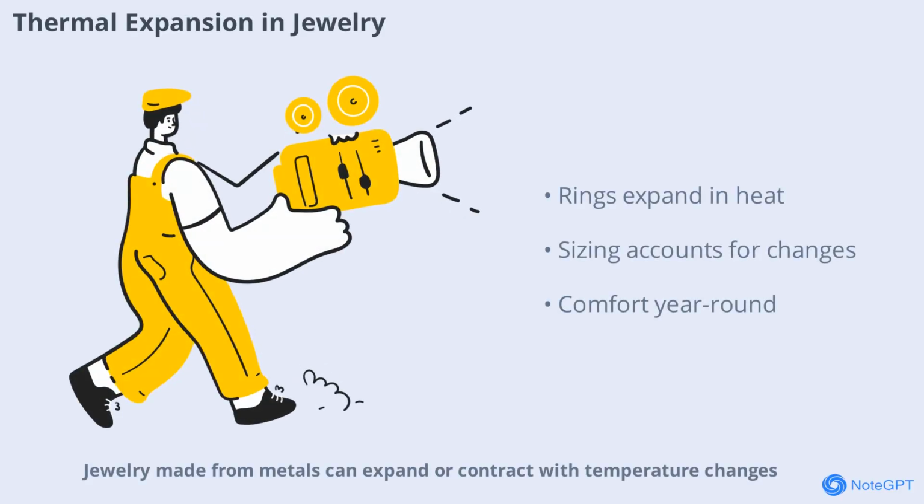Jewelry made from metals can expand or contract with temperature changes. Rings may feel tighter in the summer and looser in the winter. Jewelers take this into account when sizing pieces, ensuring a comfortable fit year-round. This is another example of how thermal expansion affects everyday objects in subtle but important ways.